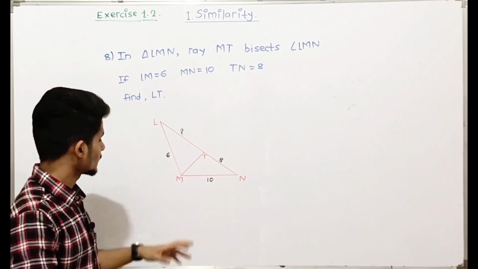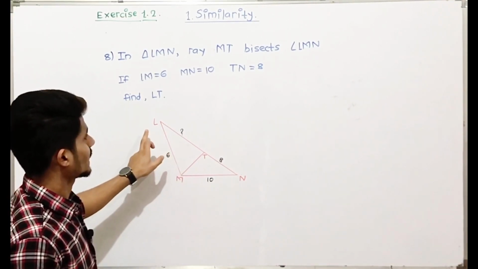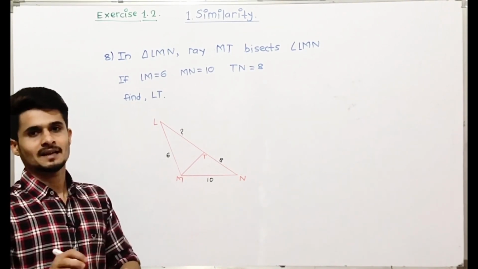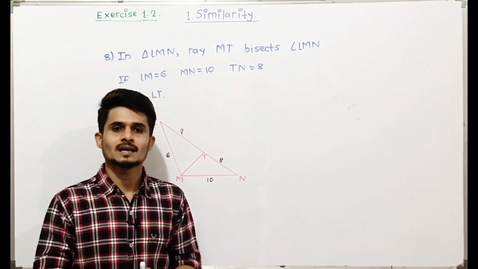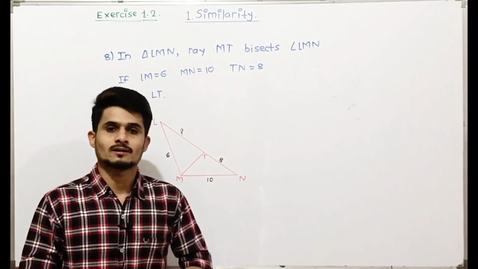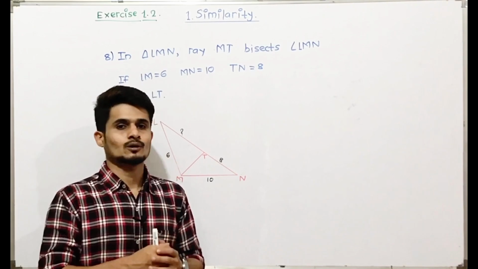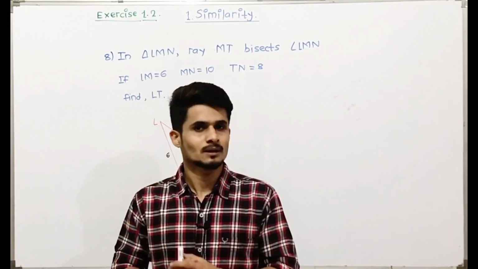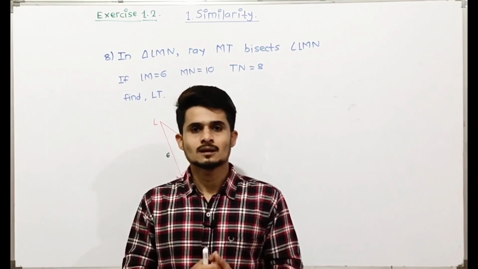So in this triangle, MT bisects angle LMN, so we'll be using the angle bisector theorem. By the angle bisector theorem, the ratios will be equal, and after that substitute the values, cross multiply and find the value of LT. So you will solve question number 8 and comment the answer in the comment box.